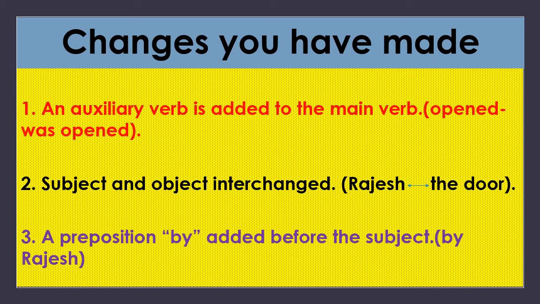A preposition, by, is added before the subject Rajesh. By Rajesh. Okay, children. These are the main changes that you make if you want to convert an active voice into a passive voice.